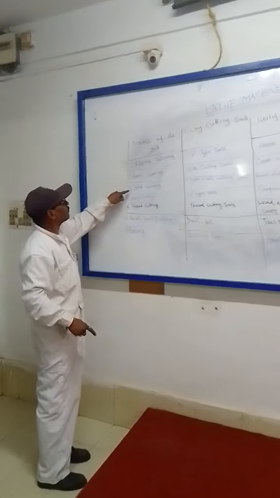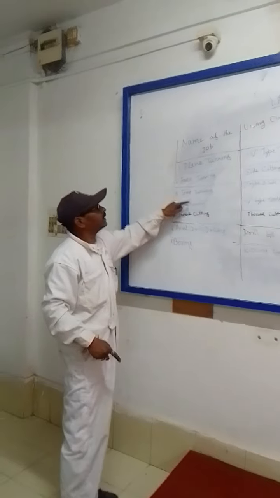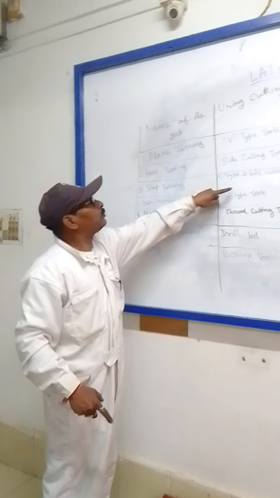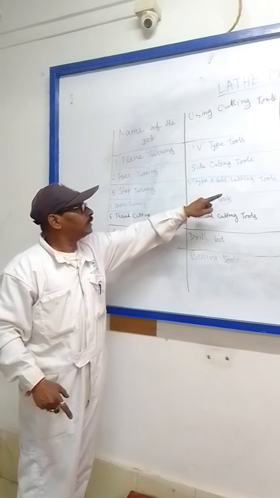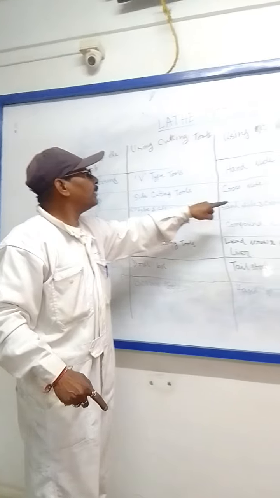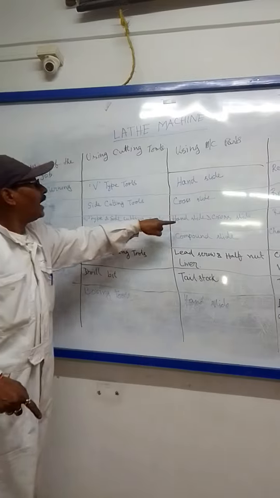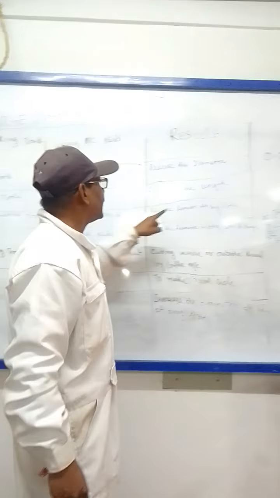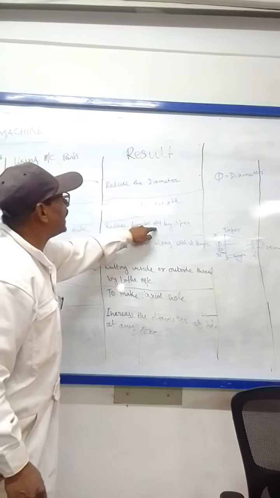Number 3, name of the job: step turning. Using cutting tools, V-type tools and side cutting tools. Using machine parts, hand slide and cross slide both. Result, reduce diameter step by step.